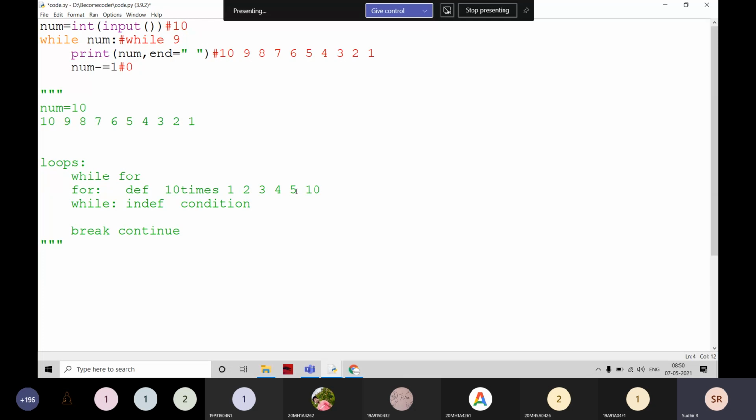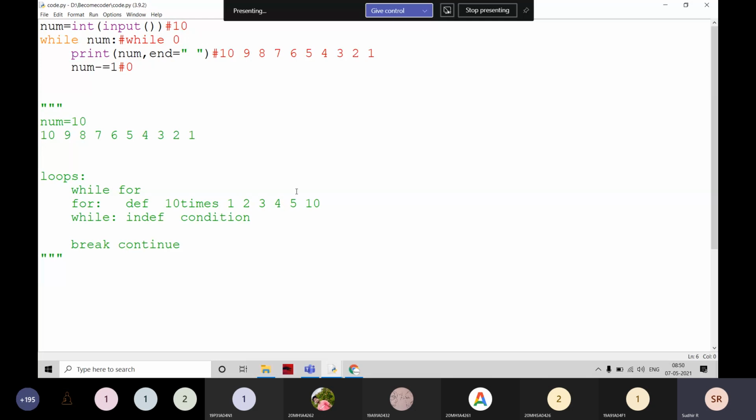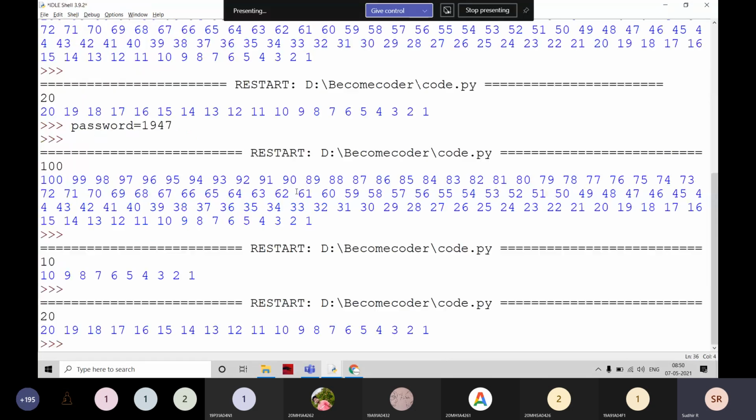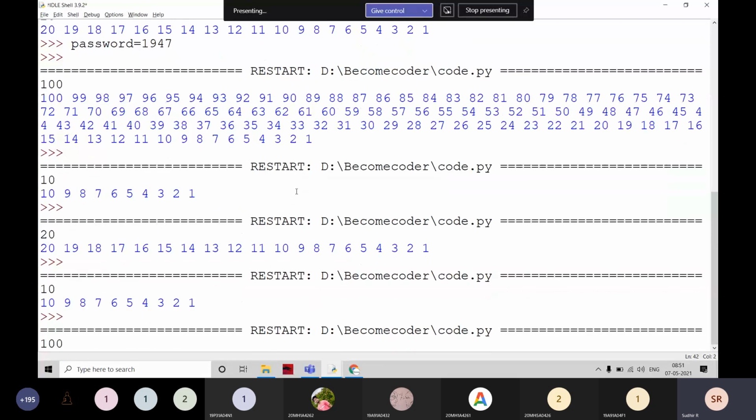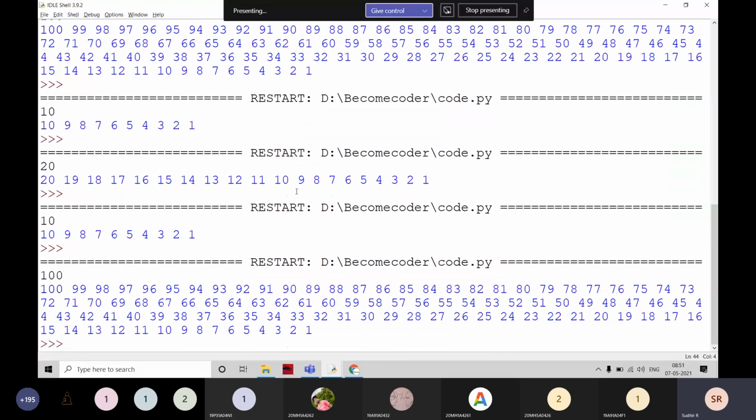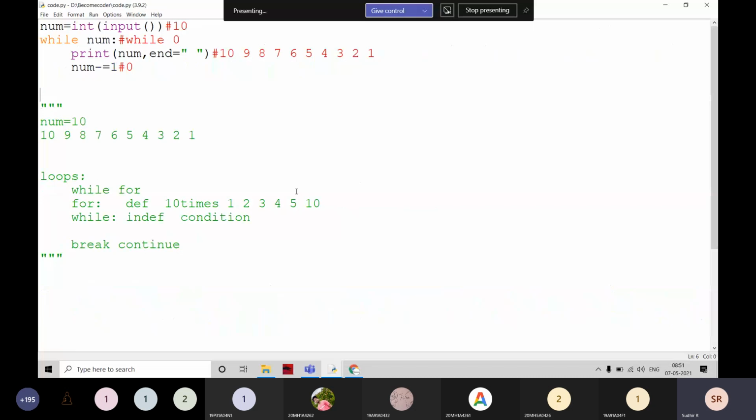Then it is coming here and checking while 0. While 0 means while false. Then it is coming out of the loop. Then it is going to print 10 to 1 here. If I give 100, it is going to print 100 to 1 here. Is it clear, everyone?